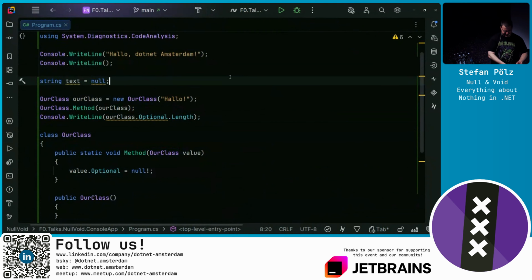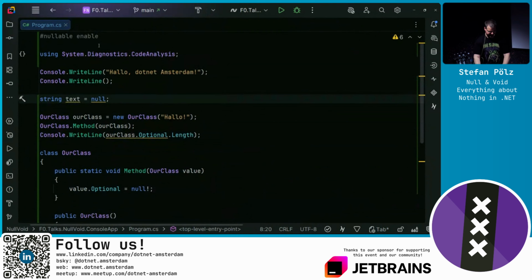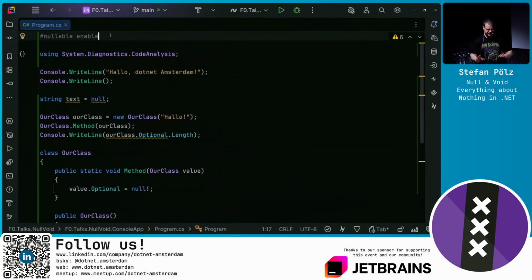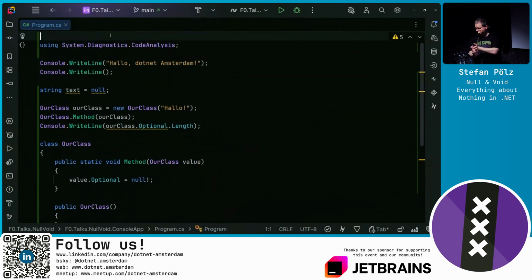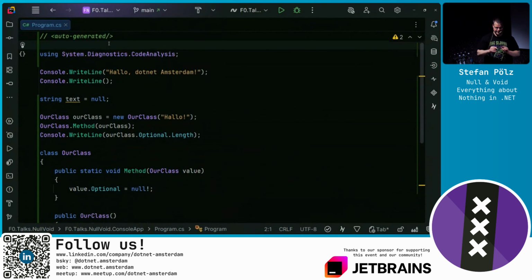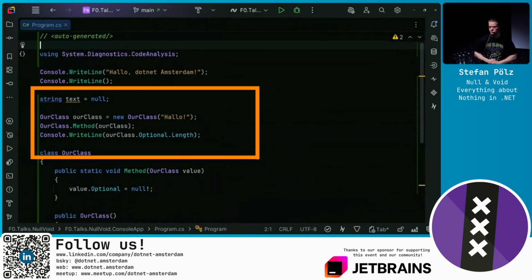When it comes to the null analysis, this is enabled indeed for every document that is not auto-generated. So if you have some generator, a source generator or some generator that creates a file, usually you have the auto-generated comment on top. This is actually telling Roslyn that this is an auto-generated document, and we don't get any nullable warnings anymore. Neither here nor there.